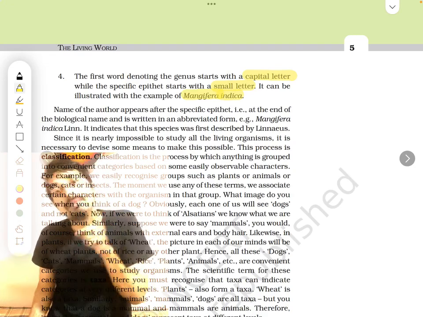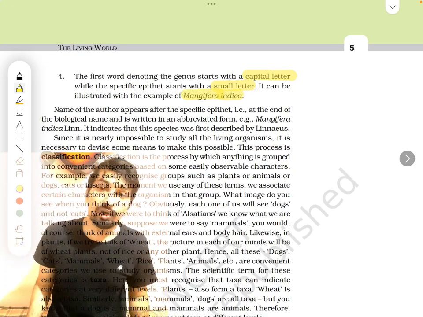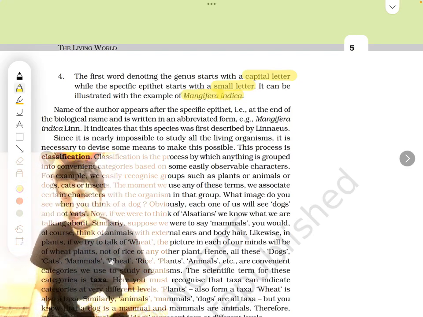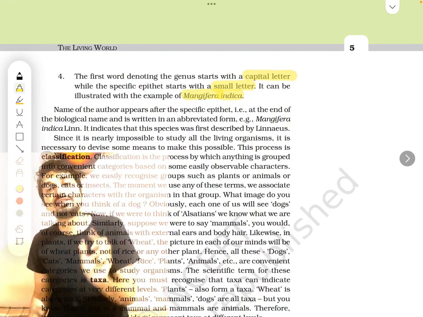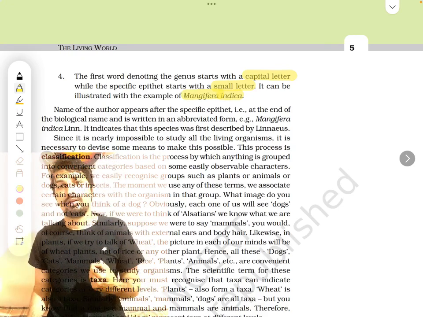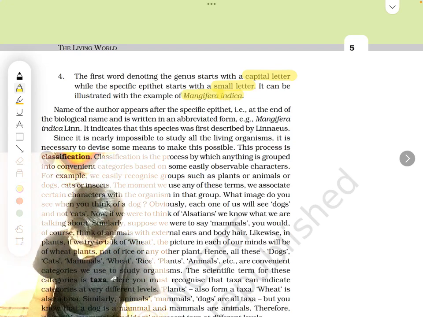Third rule tells us, if you write them by hand, make sure you underline them separately, or if you print them, print them in italics. And the fourth rule tells us to start the first letter, that is the genus name, with a capital letter, whereas the specific epithet must start with a small letter.